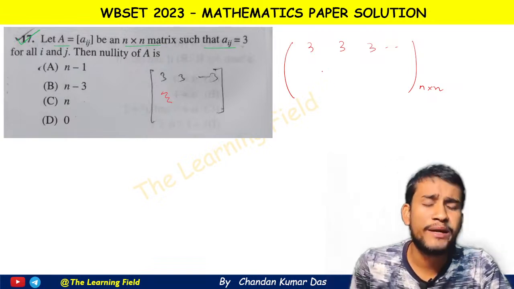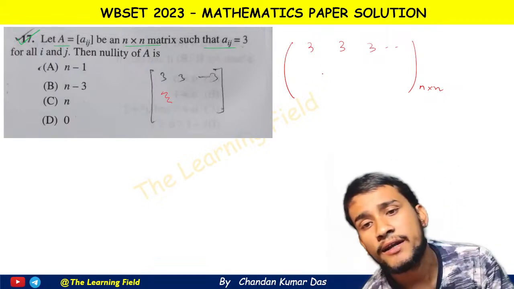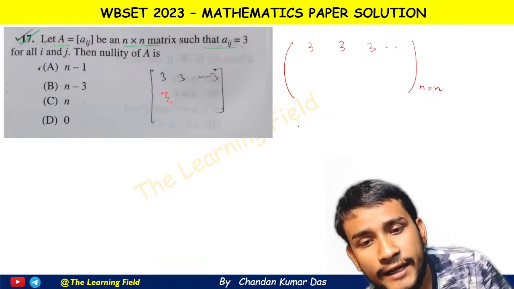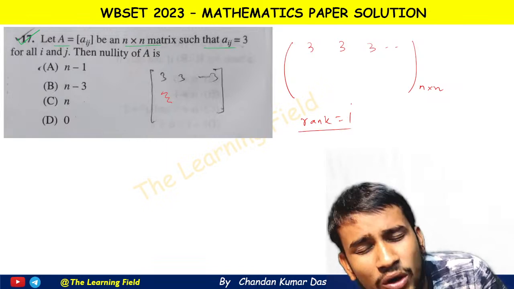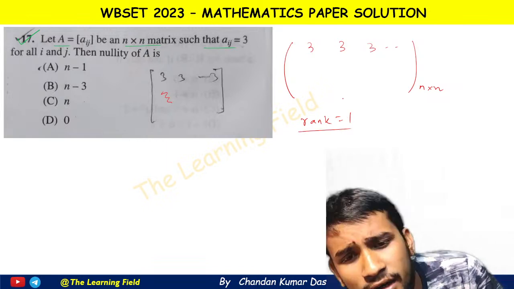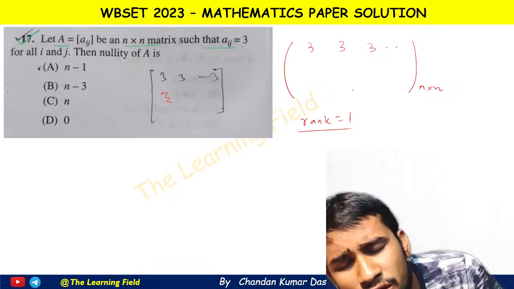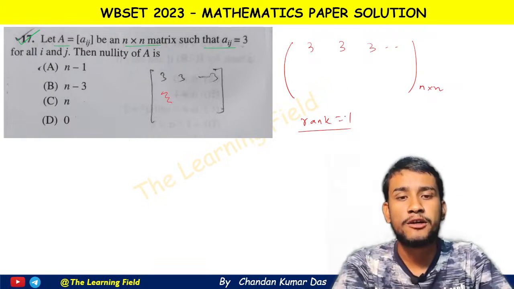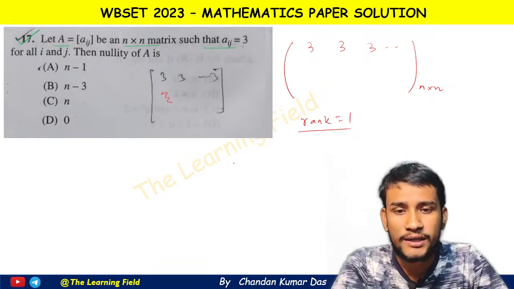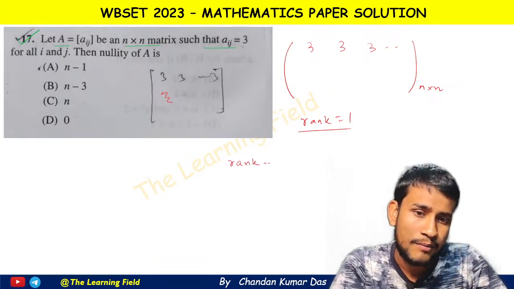Then we can say this matrix is a scalar matrix, and we know that the scalar matrix is a rank 1 matrix. But you can simply do the row operations or column operations, you also get the rank of the matrix is 1. So rank of the matrix is 1, therefore we can write rank plus nullity